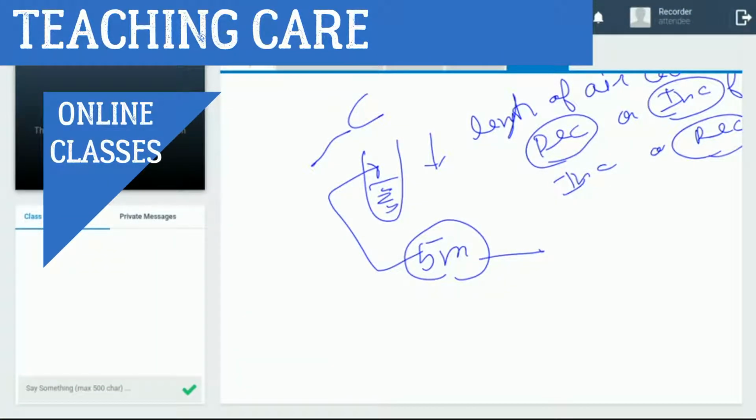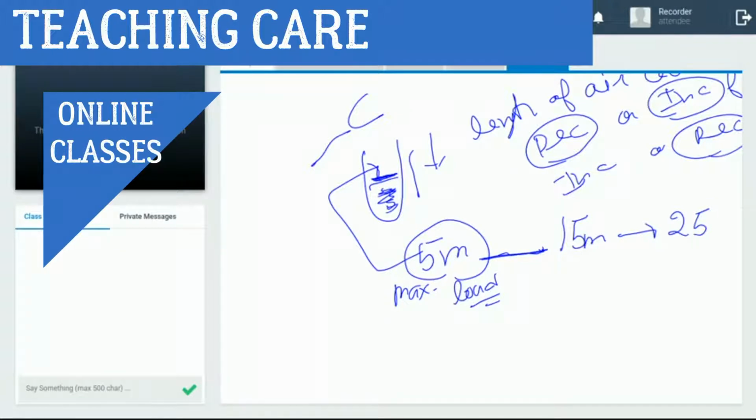At the length of air column 5 meter, its loudness is maximum. If the water column decreases and the air column increases, again it shows maximum loudness. 6 meter, 7 meter, 8 meter, 9 meter? It will show again at 25 meter.